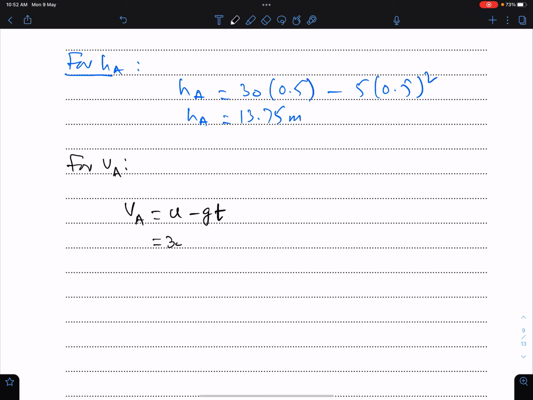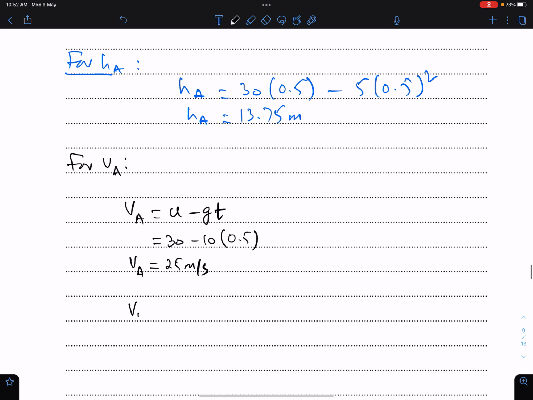U is 30, G is 10, and T is 0.5. So this is 25 meters per second. Since A is moving vertically upwards, its velocity is 25.